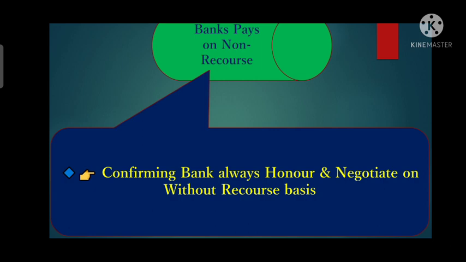if credit is silent on the type of recourse. If the credit specifies a specific type of recourse, then it will be followed as per the terms of the credit. If the credit states that this will be on a recourse basis, then it has to be on a recourse basis. If the credit states that it will be on a non-recourse basis, then it has to be on a non-recourse basis. If credit is silent, then it will be on a non-recourse basis by default. So the confirming bank always pays on a non-recourse basis.